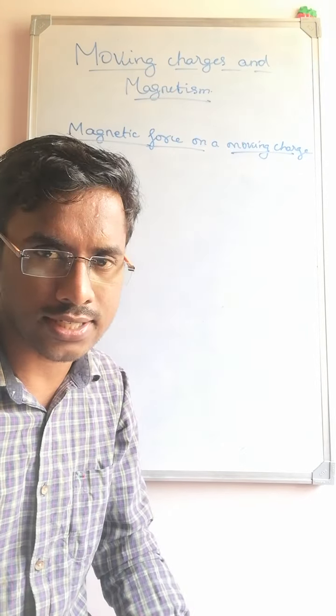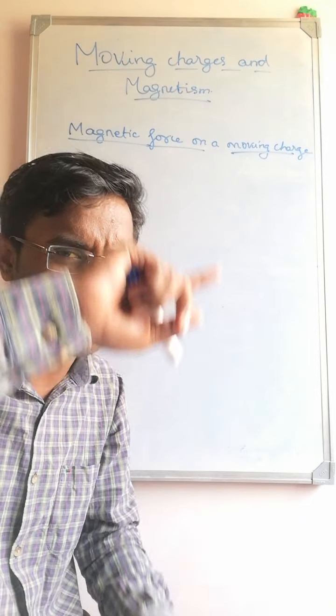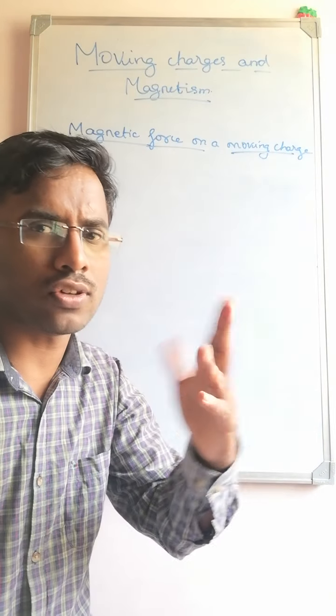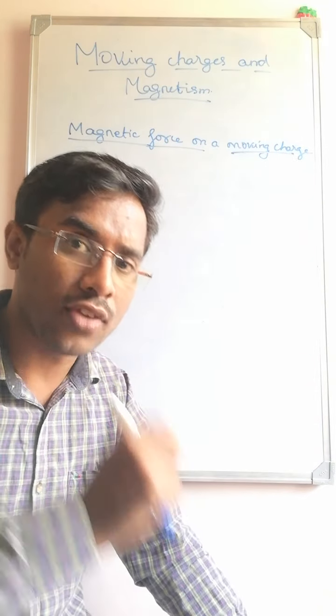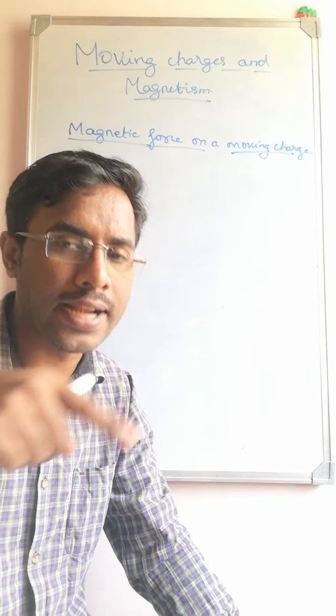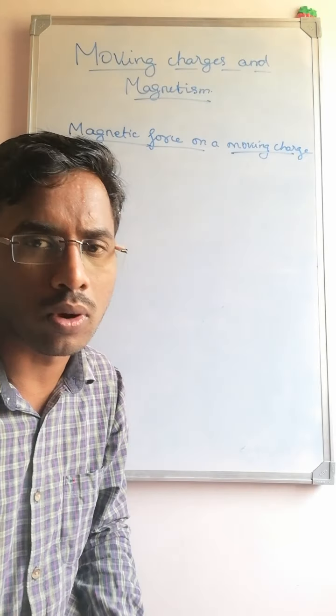Unlike electric charges, the magnetic field doesn't have a starting point. These are just closed curves. The direction of the magnetic field starts from the north pole and ends towards the south pole. It always starts from the north pole and ends towards the south pole.